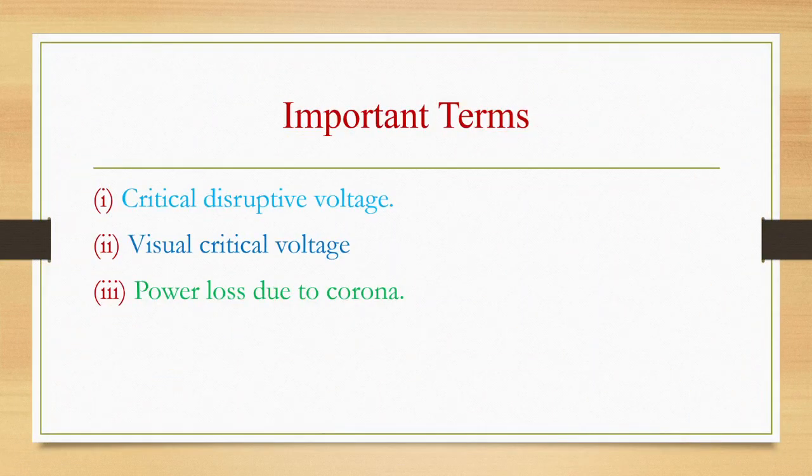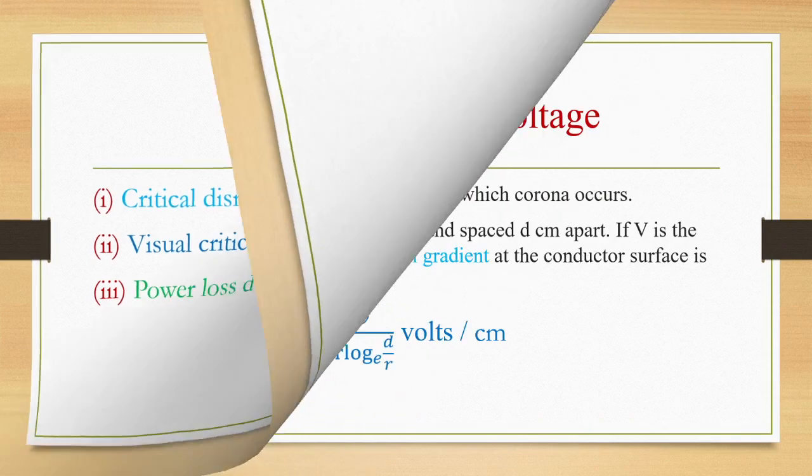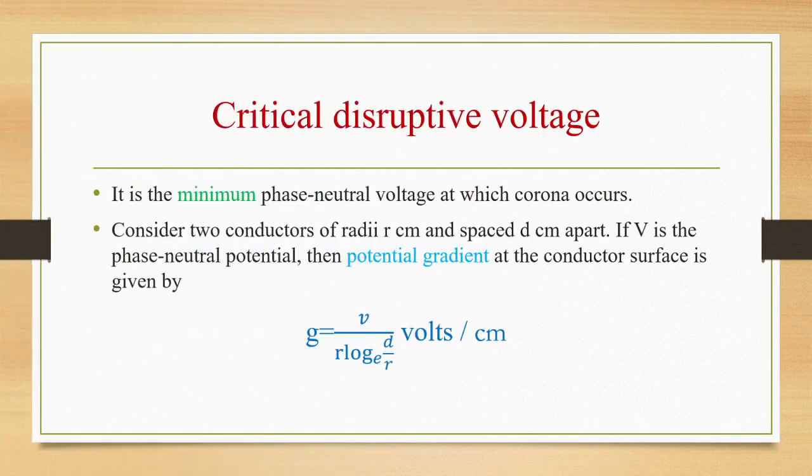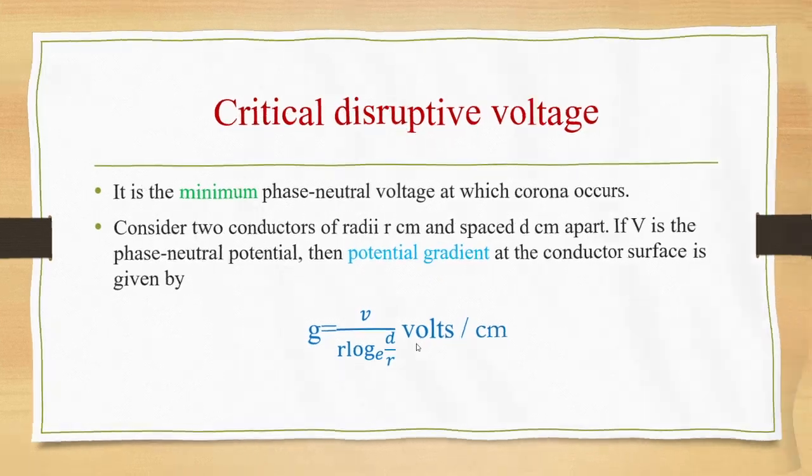Important terms: critical disruptive voltage, visual critical voltage and power loss due to corona. Critical disruptive voltage is the minimum phase neutral voltage at which corona will occur. Let us consider two conductors of radii r centimeter, spaced d centimeter apart. V is the phase neutral potential. Their potential gradient will be given as V by r log d by r base e volts per centimeter.